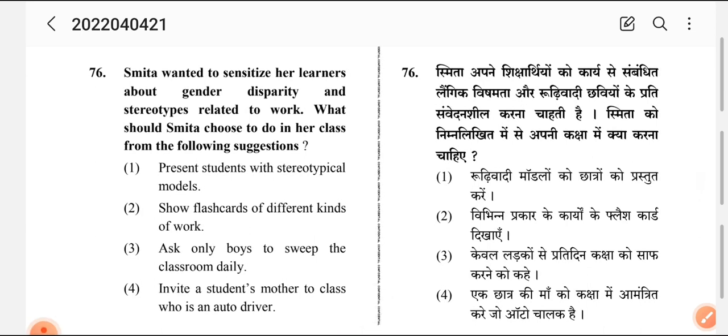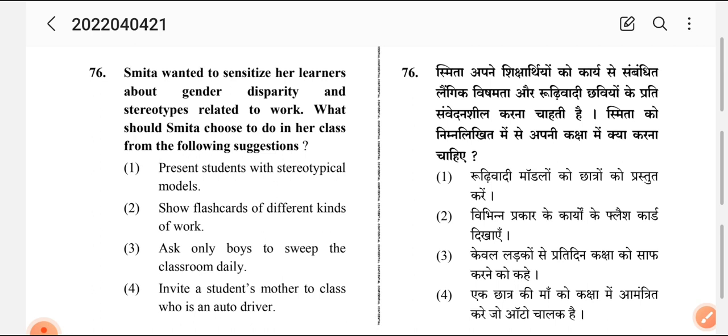Question number 16. Smita wanted to sensitize her learners about gender disparity and stereotypes related to work. What should Smita choose to do in her class for the following suggestion? Okay, number one, I'll read out the question once again. Smita wanted to sensitize her learners about gender disparity and stereotype related to work.